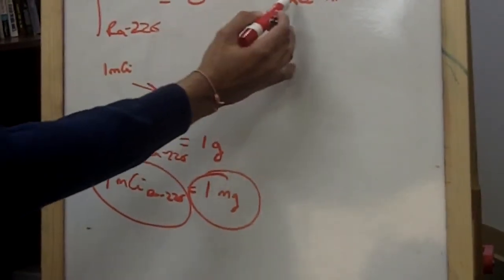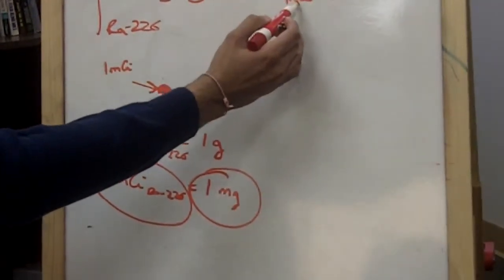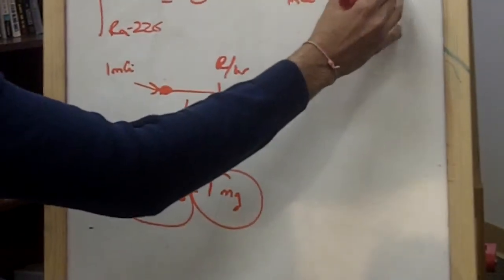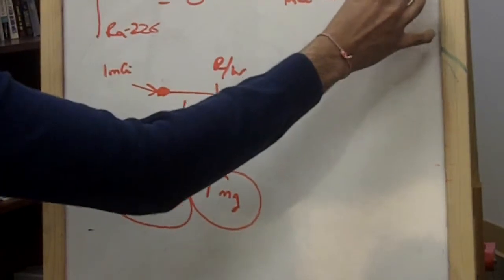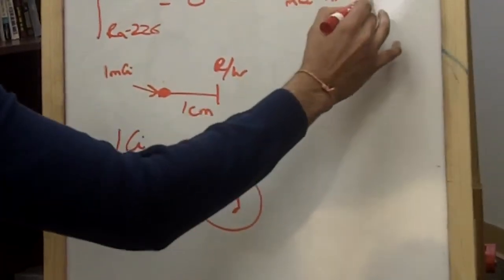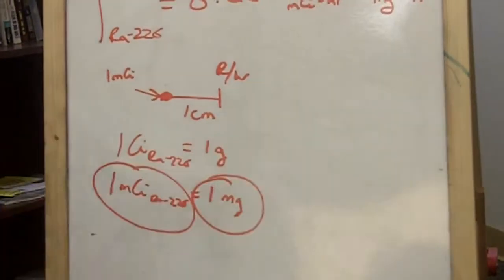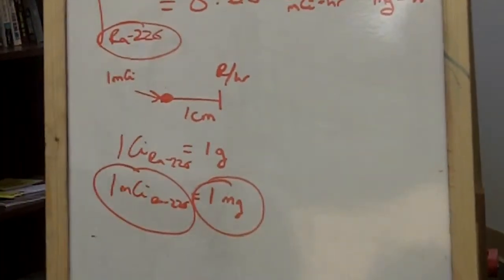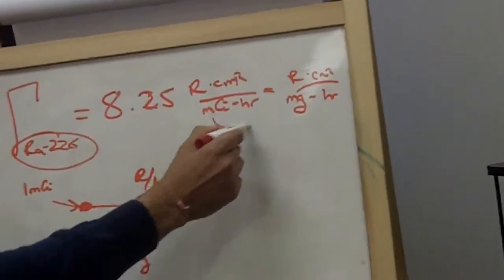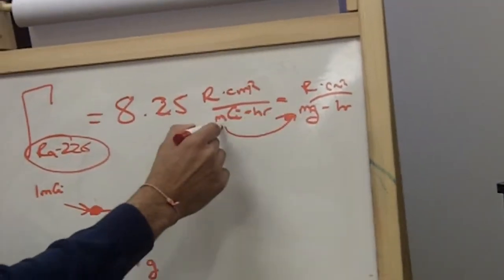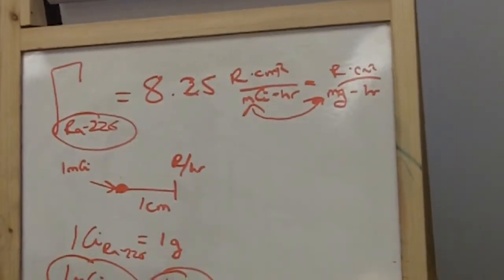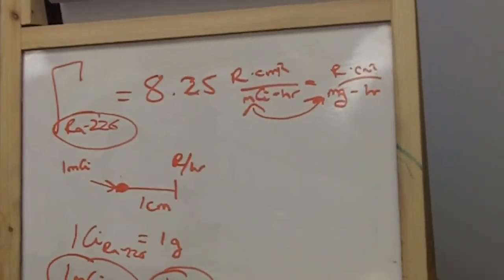So here I have 8.25 Rankins per hour per millicurie at 1 cm. It's also the same thing as saying Rankins cm squared per hour per milligram. So this is why for radium-226 specifically, the units can be millicuries or milligram, because by definition they're the same, because it's based upon the weight. That's the whole idea.